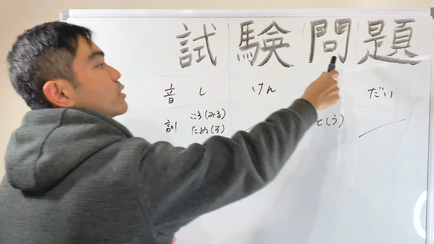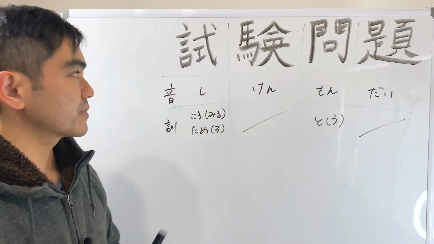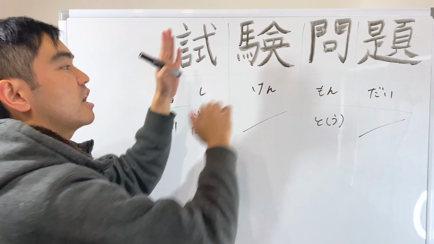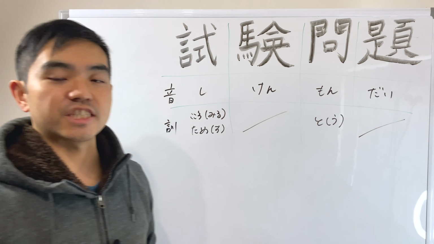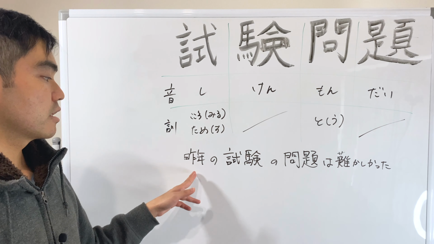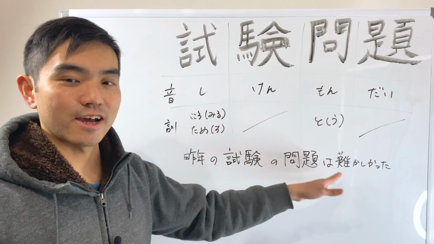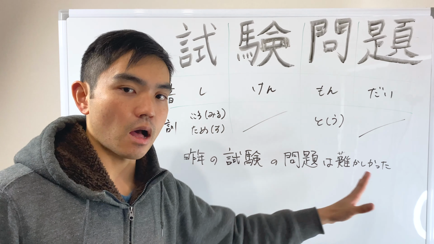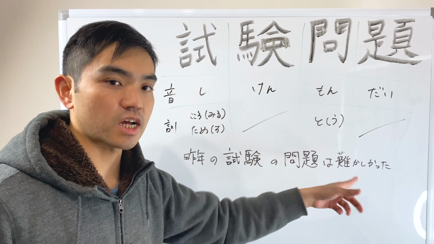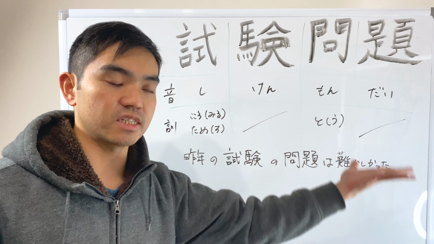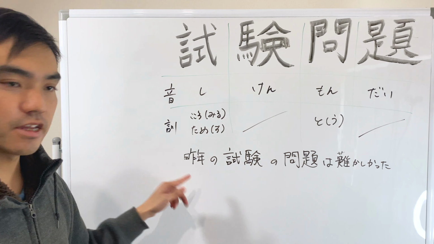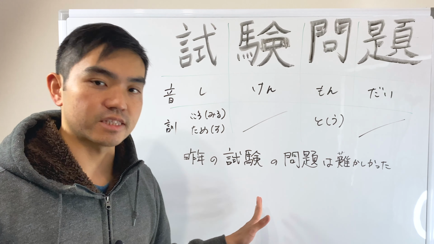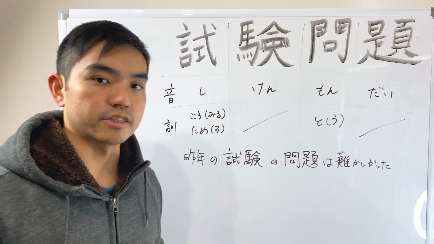And combining those 4 kanji, shiken mondai, it's test or examination, and question. So example sentence. 去年の試験の問題は難しかった。難しかった means was hard. It's in the past. Okay? 難しかった, difficult. Was difficult. And last year. 去年 means last year. So last year's exam or test was so hard.